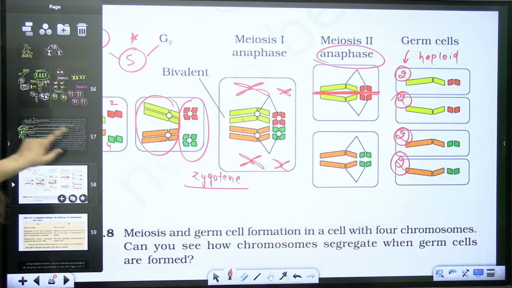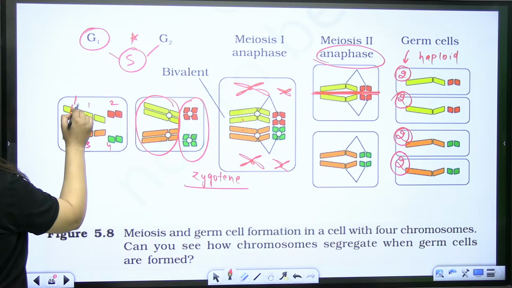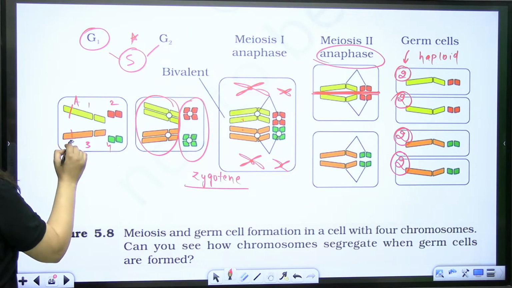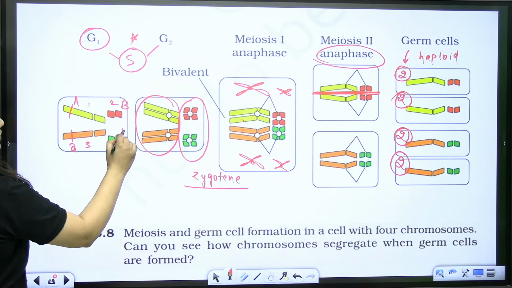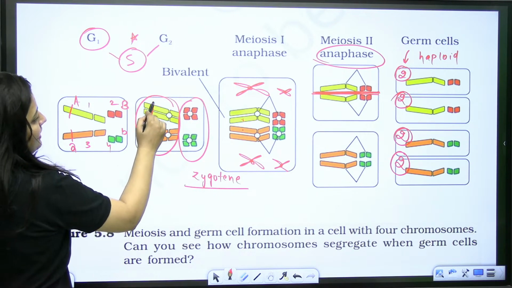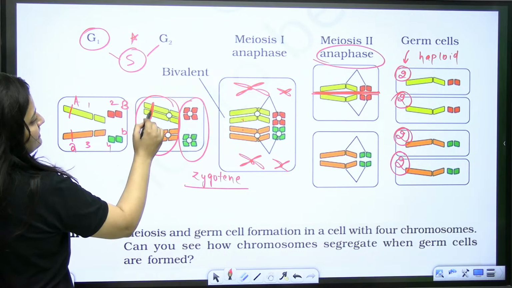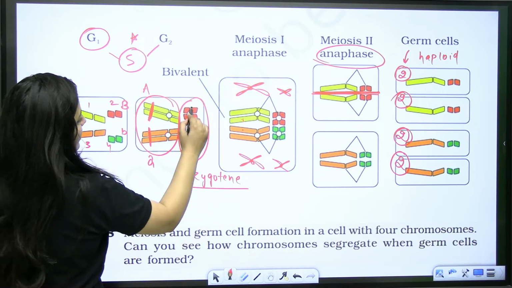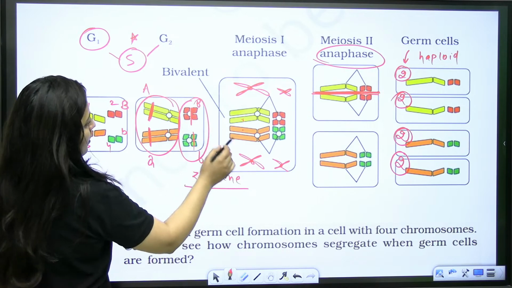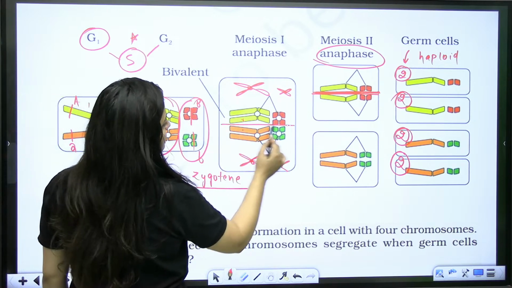So the same thing I have explained here. So see, initially capital A, let's say here you have small a, here you have capital B, here you have small b. So this one together, both these sister chromatids, capital A, small a, capital B, small b. Now it is getting separated, right?